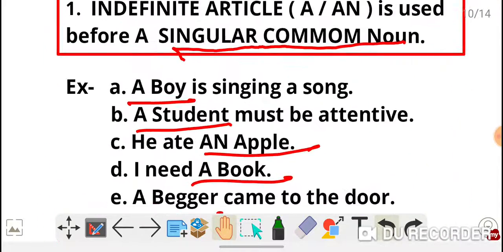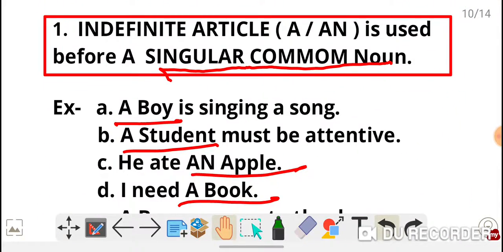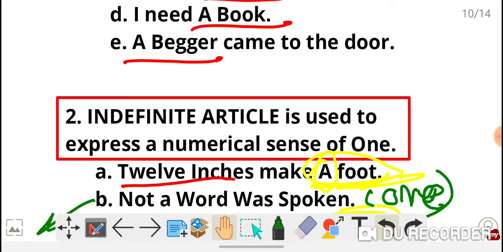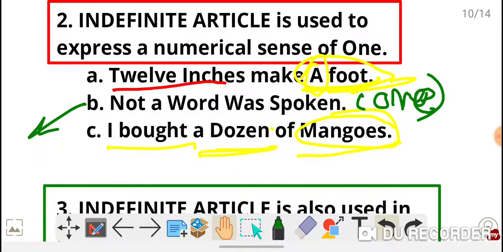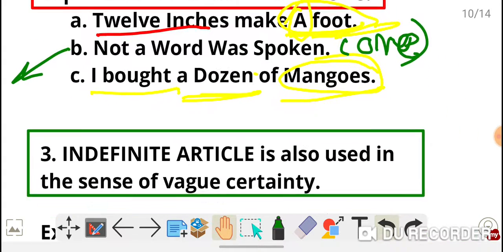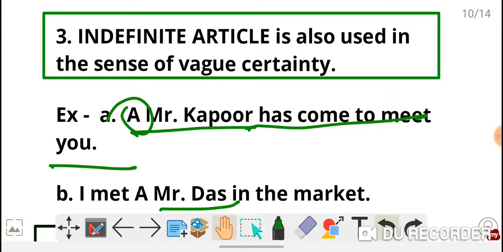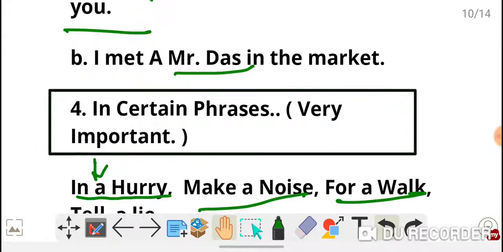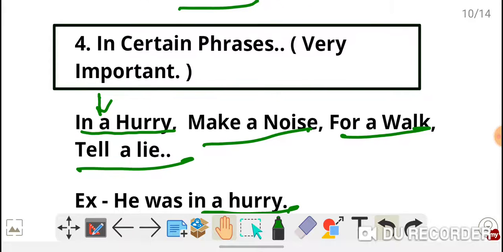I remind you: indefinite article a or an is used before a singular common noun. Indefinite article is used to express a numerical sense of 1. It is also used in the sense of vague certainty and in certain phrases.